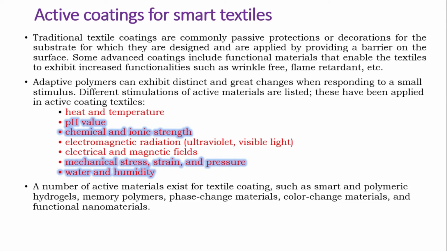The widely applied and known hydrogel active coating application is the temperature-dependent water vapor permeability in textiles, because in textiles we need a unique coating and we have to maintain some moisture level until it gets out from the industry, otherwise we cannot extract the maximum output from the fibers and other things. Sometimes characters like swelling or integrity may be damaged by switching the temperature above and below that. So we are going to use these materials to detect the temperature as well as water content, moisture level, etc.